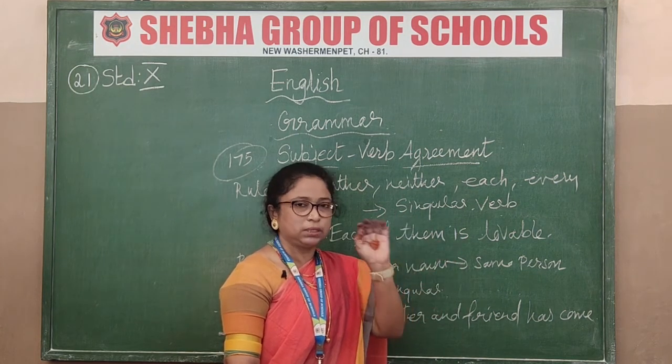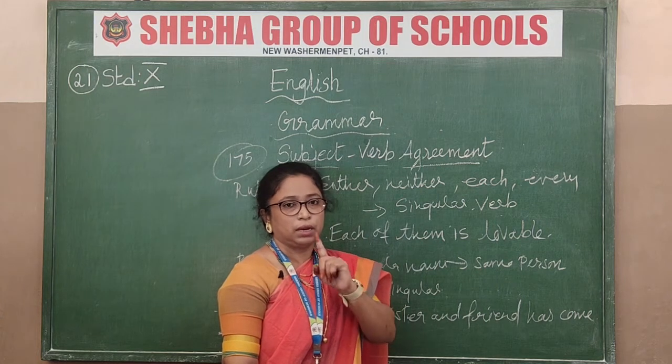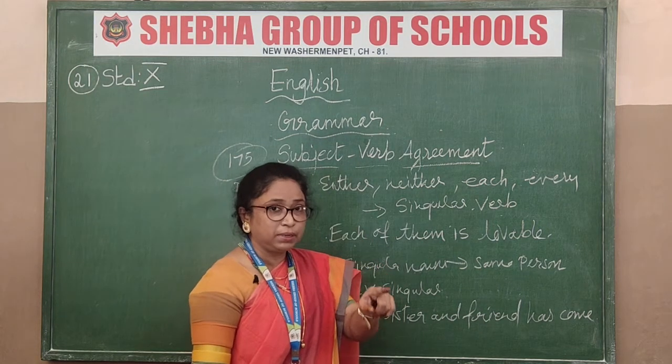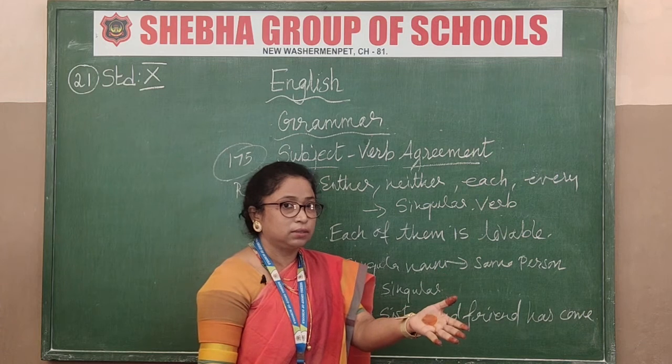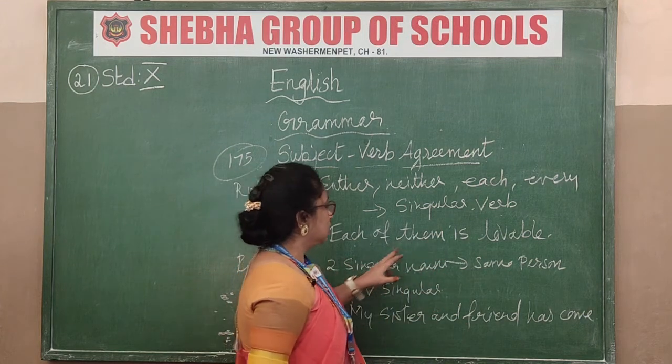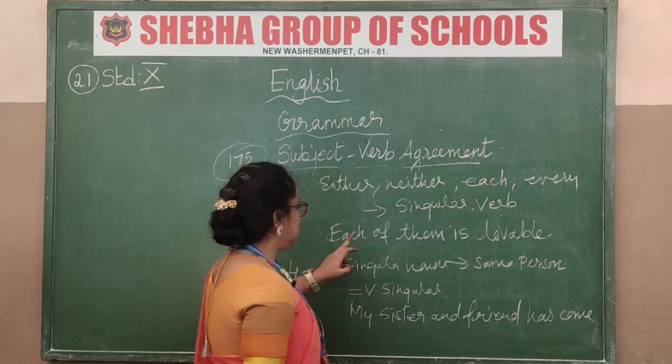Either of you, that means referring to one person only. So if it is one person, what will you say? Will you say are? You can't say are. What will you say? Only is. See, each of them.